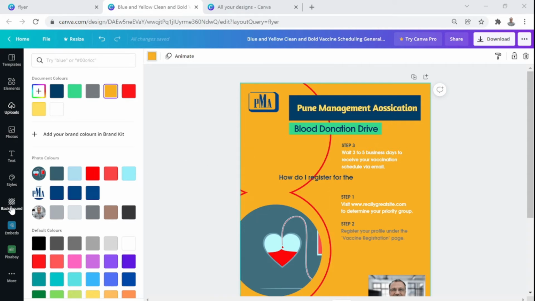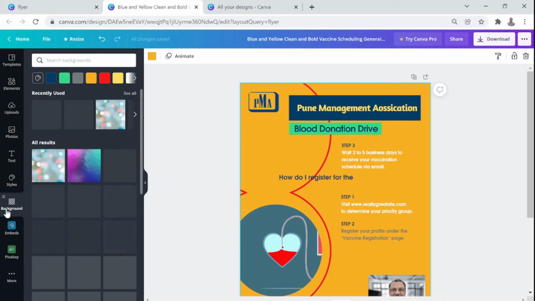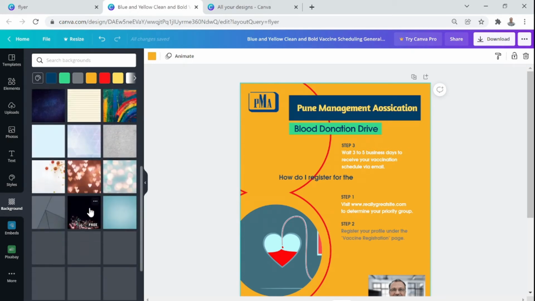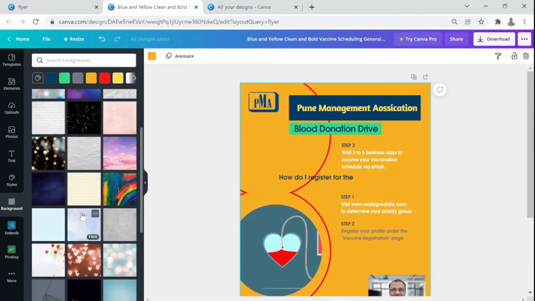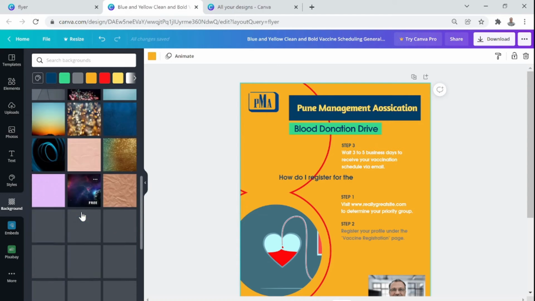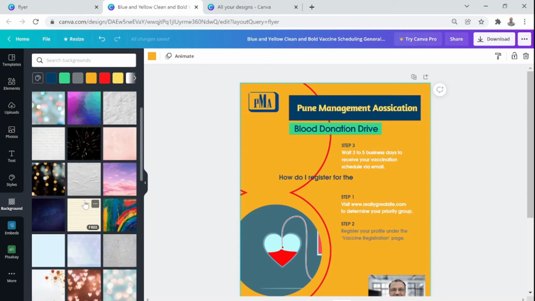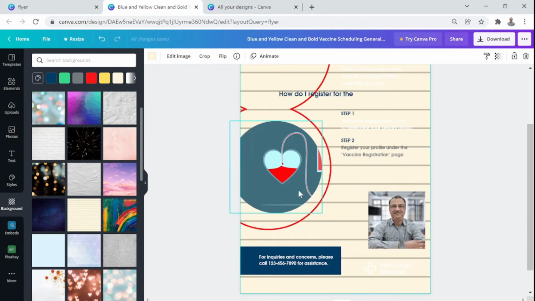Now you go on the extreme left and see the option of background, and once I click on background, it presents me again a range of options to put my background here. Okay, these are all backgrounds that you can put. Again, there also you will find some of them are free, some of them will be with those crown signs, which are paid ones. Let me choose one elegant looking, let me just put a notepad look here. So nothing has changed here, only the background has changed, rest of the things remain as it is.